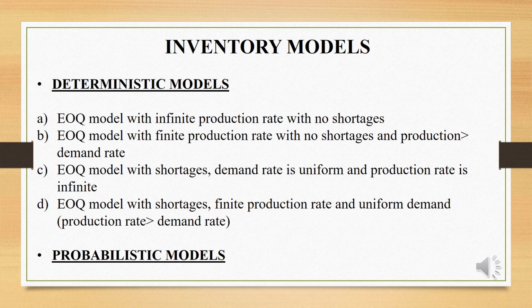Then second one is EOQ model with finite production rate with no shortages and a production rate that is greater than demand rate. And third case, that is EOQ model with shortages, demand rate is uniform and production rate is infinite. And fourth model is EOQ model with shortages, finite production rate and uniform demand, that is a production rate that is greater than demand rate. Then second method is probabilistic model.